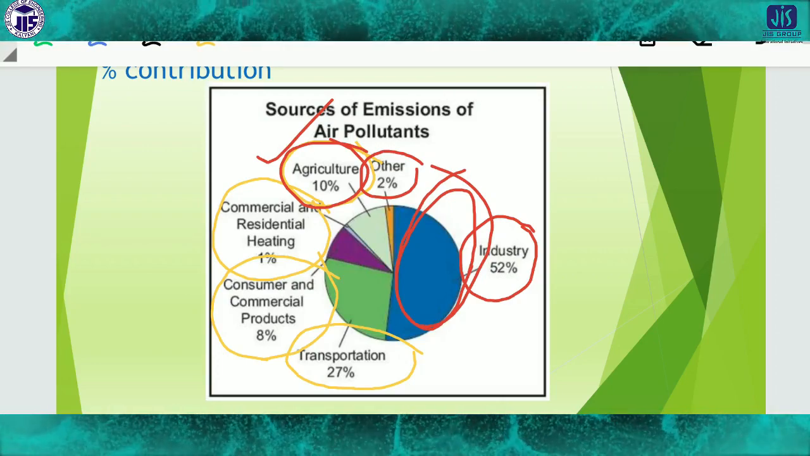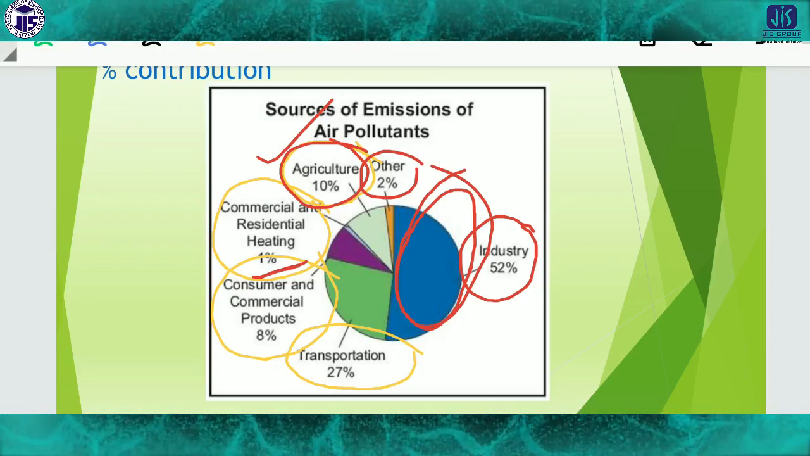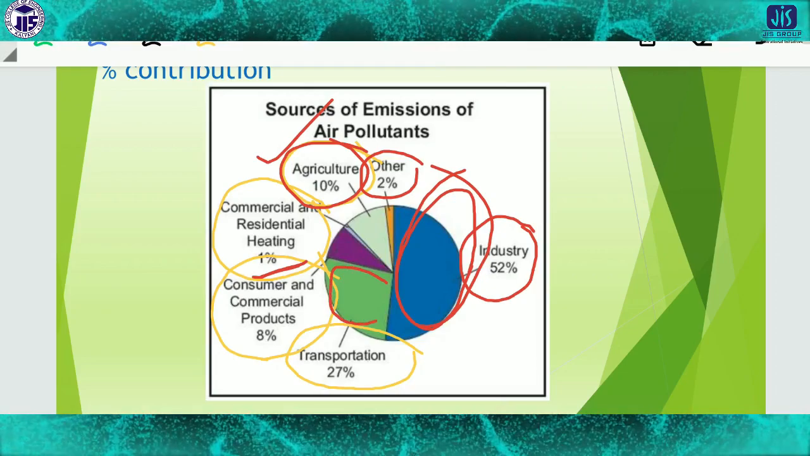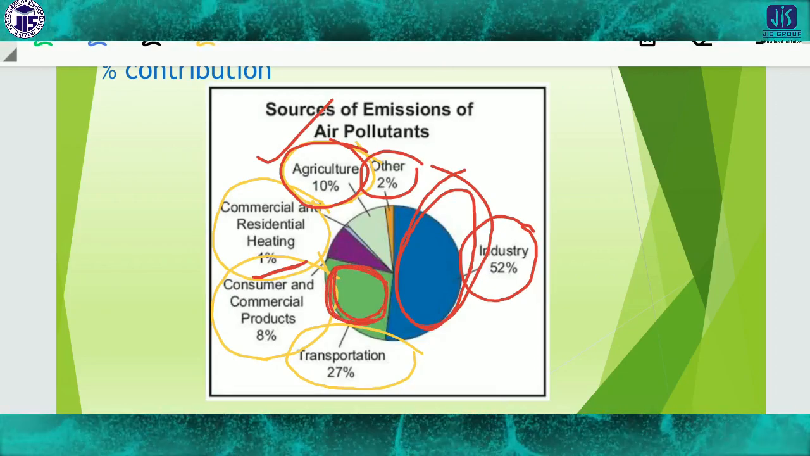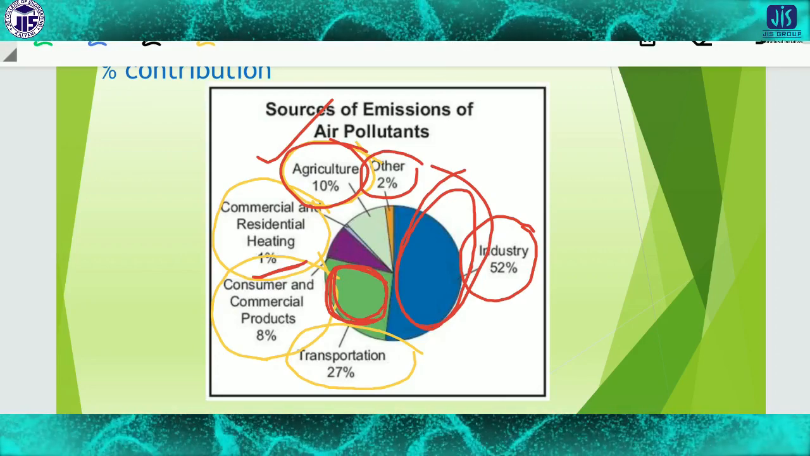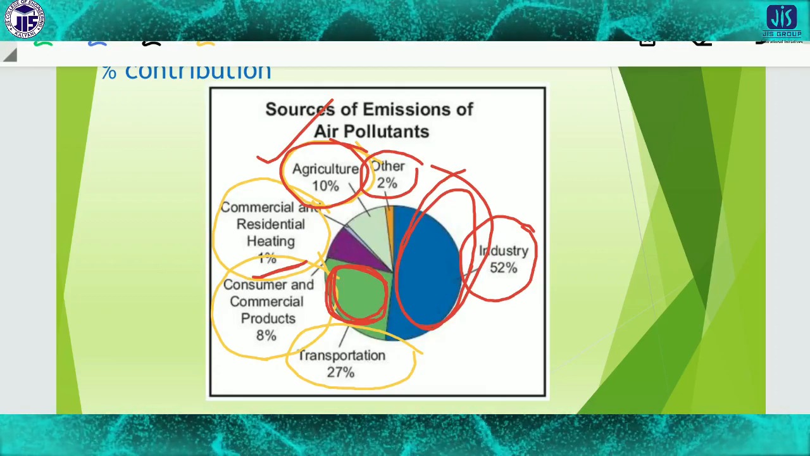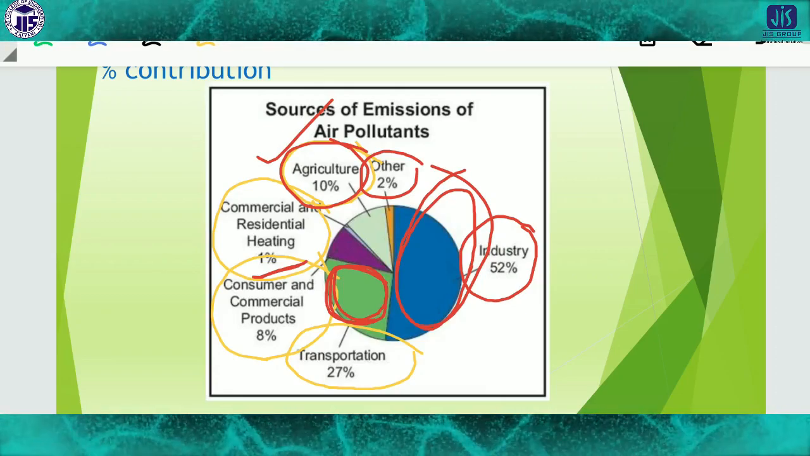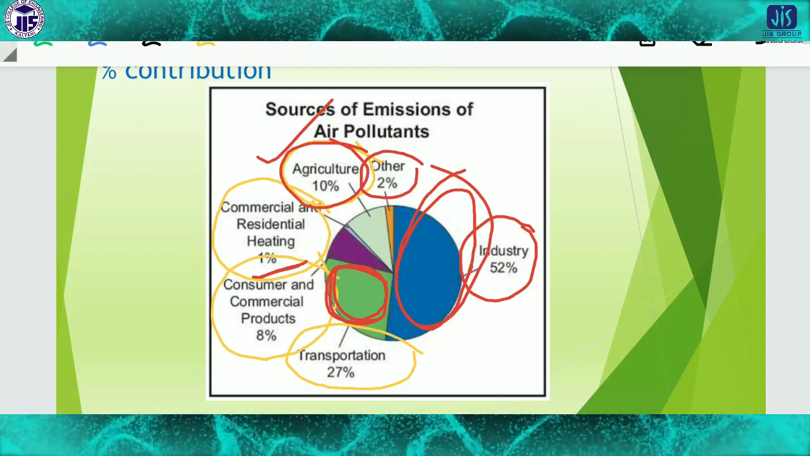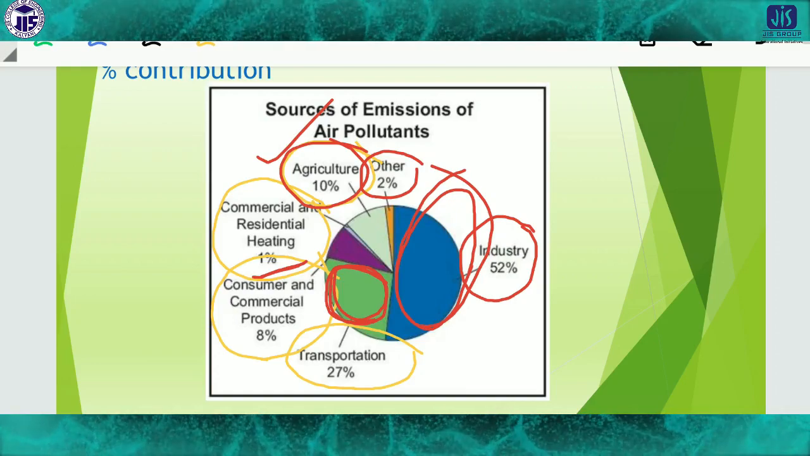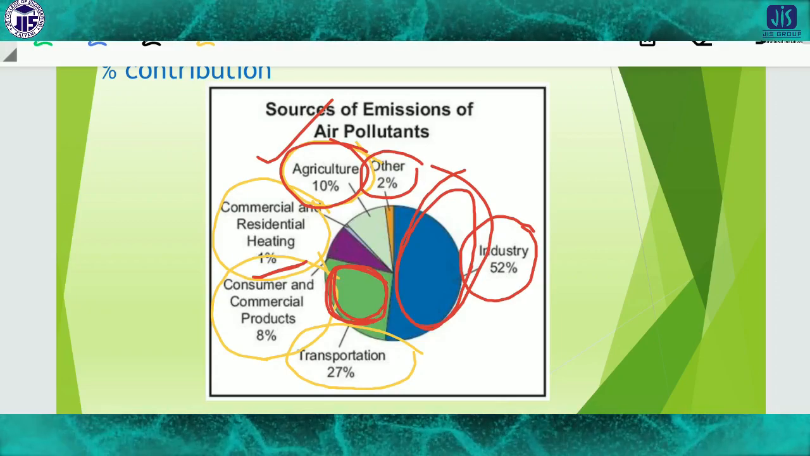Commercial and residential contribute a very small amount, 1%. Transportation is very important, because this area is covered by vehicles, and dangerous gases are produced and come out from the vehicles. So transportation has a significant contribution to air pollution, and we should not ignore this fact. This is the overall chart by which we can roughly understand from where the maximum pollution comes to the environment.